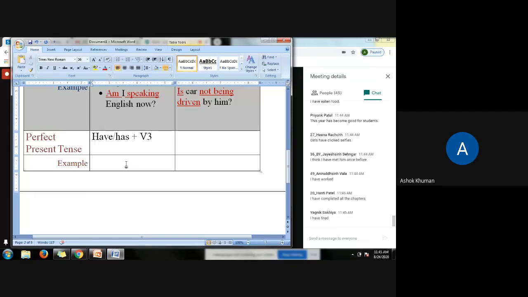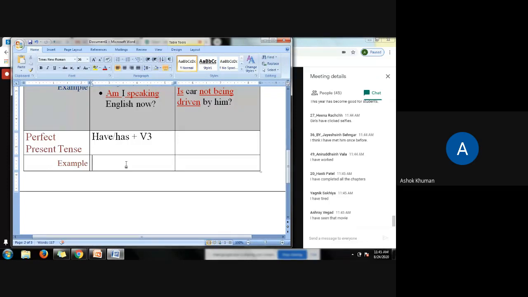But to run, to walk, to sleep, they don't have an object. I have tired. See, I have completed all the chapters. Very nice. So to complete means complete what? Assignment, work, chapter. I have seen that movie. Very nice. To see what? Movie or whatever.